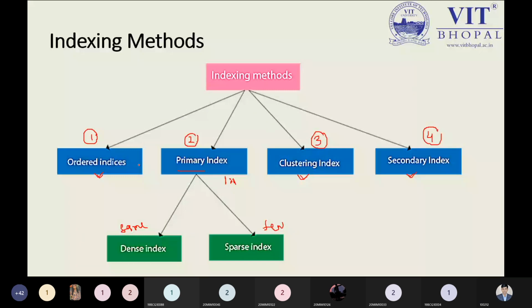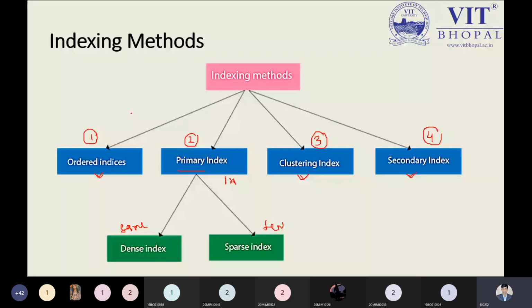Talking about ordered indexing, the indexing will be represented by the indices. Ordered indices can be identified by information kept in an ordered base. So what order are we following, ascending or descending? Based on this parameter, we have the ordered indexes. When talking about the primary index, we have two kinds: dense index and sparse index. Dense index will be applicable where we have the same kind of information, while the sparse index will represent where we have few pieces of information. We will see all these things deeply in the coming slides.